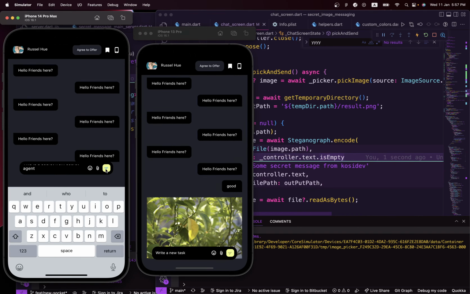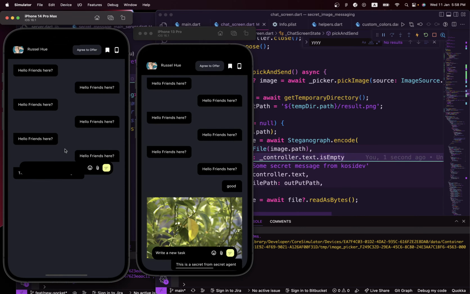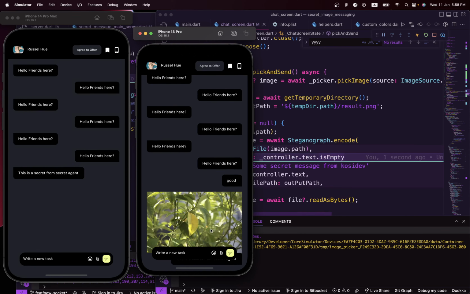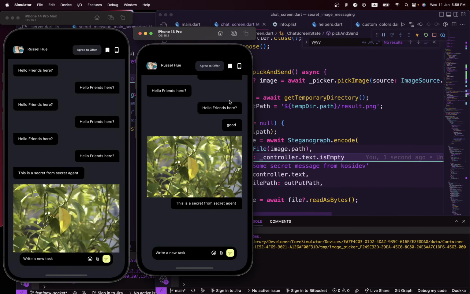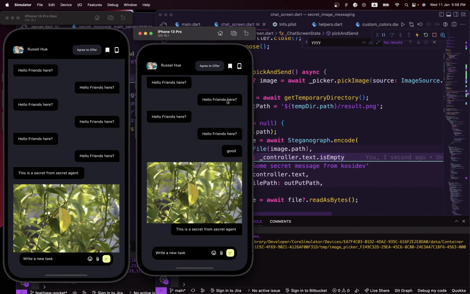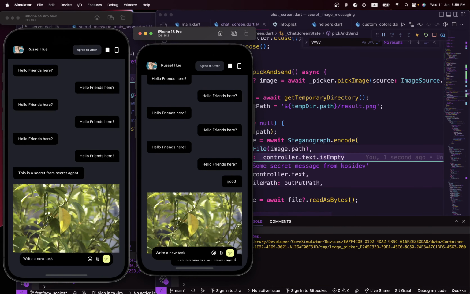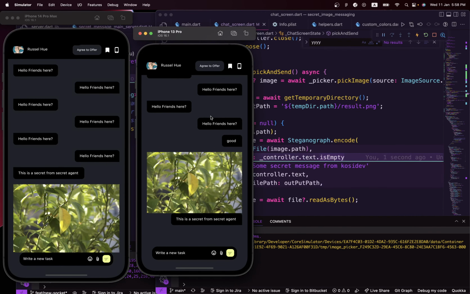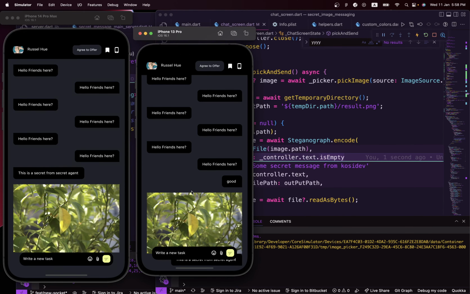So once that is done, you just hit the send key. Okay, my keyboard is frozen. That's strange. Okay, so we received the message here. We received this is a secret message from agents. Also our image that we sent is doing the same. We should be able to receive the image at this end also.